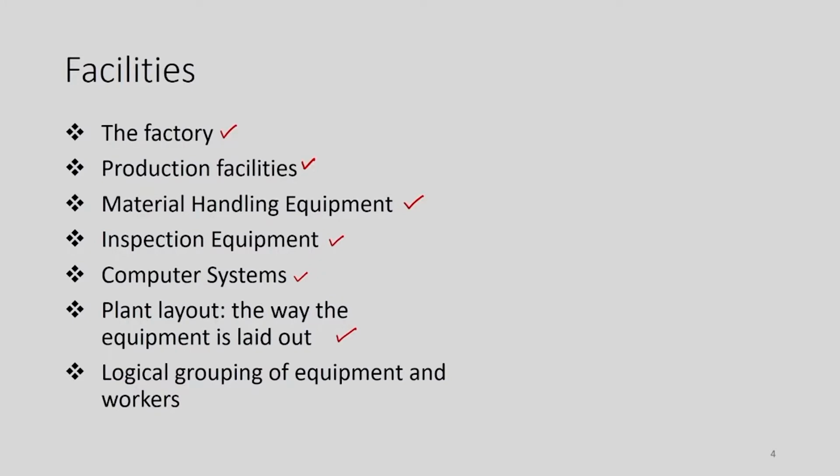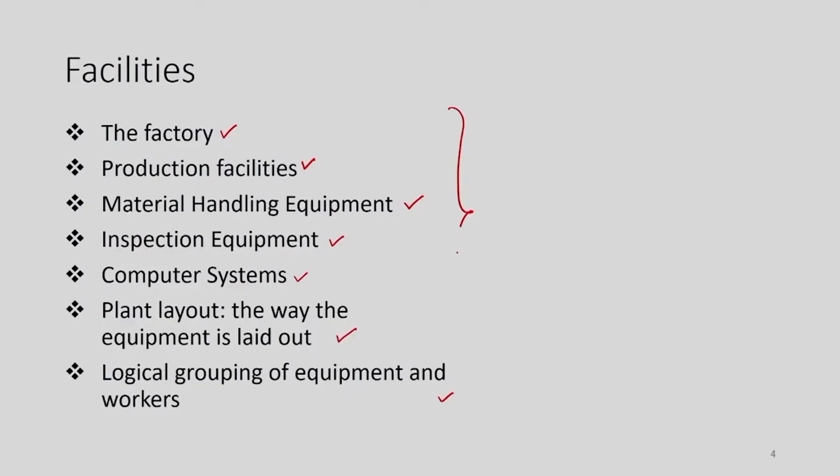So, we cannot randomly prepare the layout on the shop floor. We have to have a certain logical grouping, say all the similar kind of machines are grouped together, or we can group the different types of machine tools based upon their utilization, that we call the cells. So, all these things are coming inside the facilities.